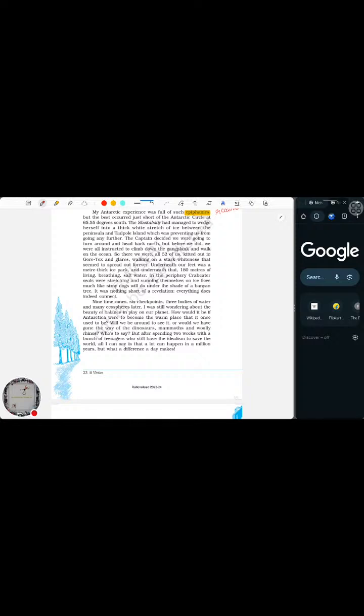he's wondering about the beauty of the balance of the world, how it would have been if the Antarctic continent as a whole was completely warm rather than cold, and he's unable to imagine what could have happened if that were the case. We might become extinct as well.